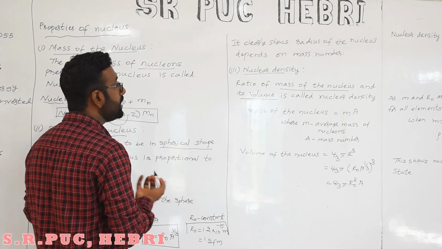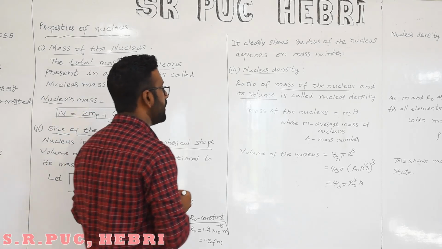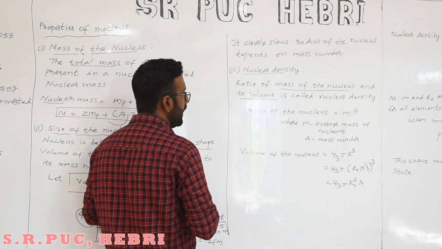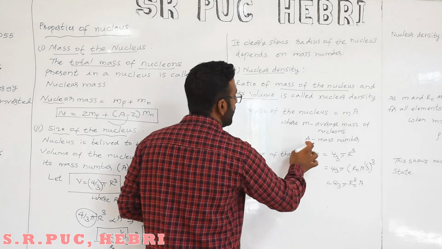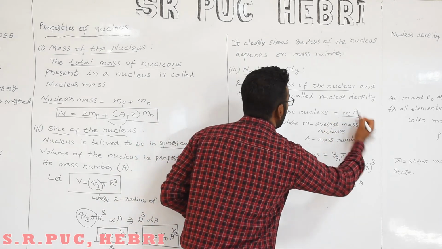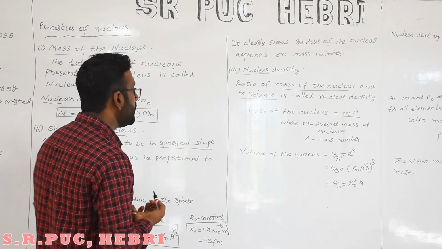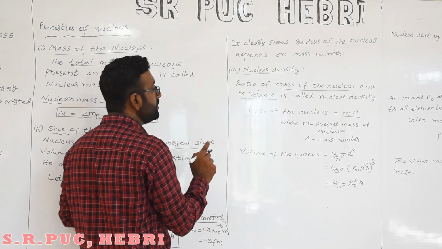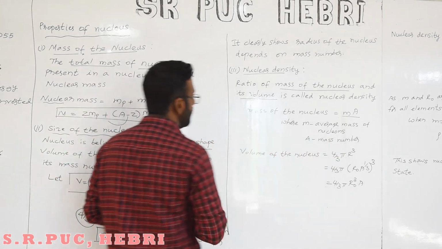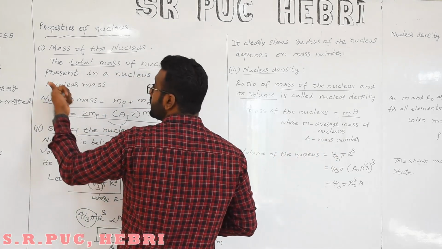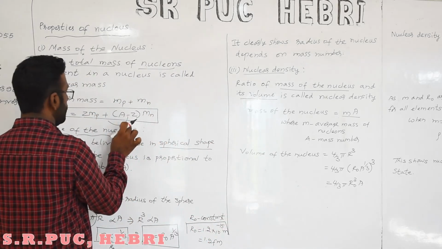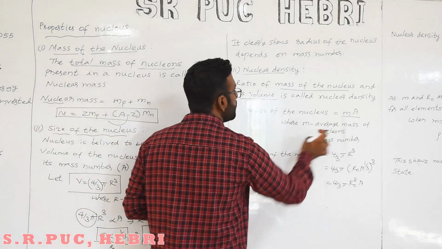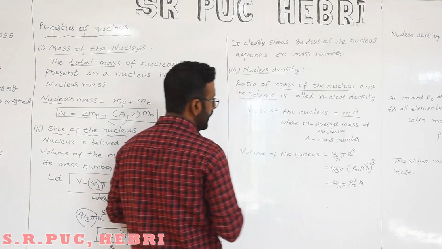The mass of the nucleus can be written as the average mass of the nucleons multiplied by the mass number. That's what we have seen before, the same kind of equation, mass into number.